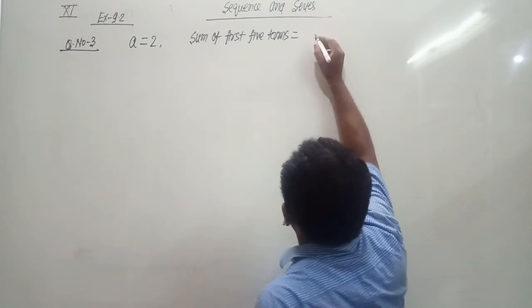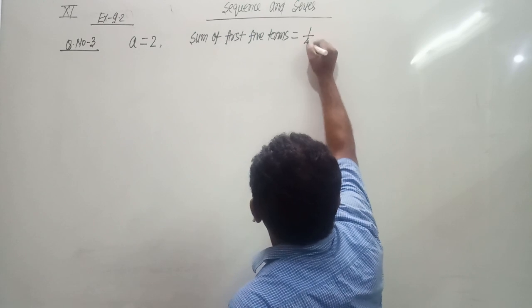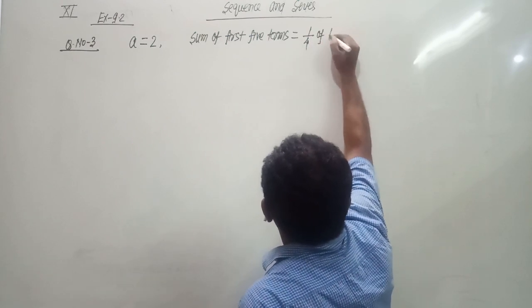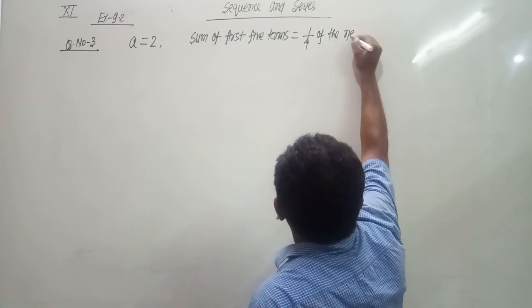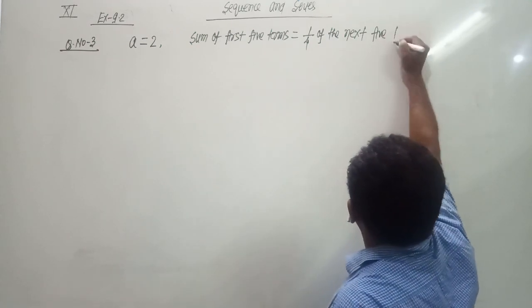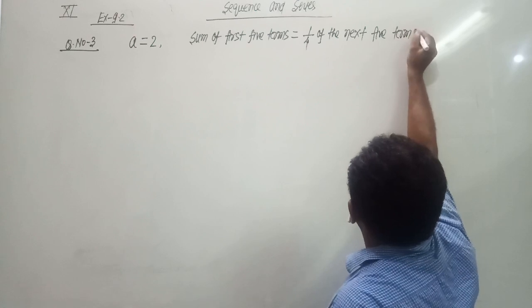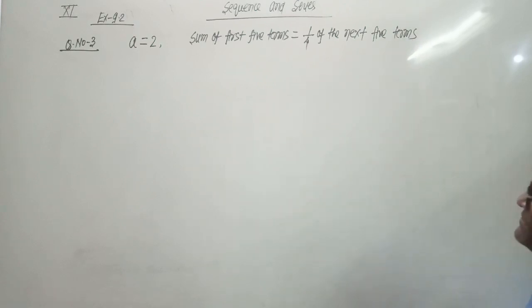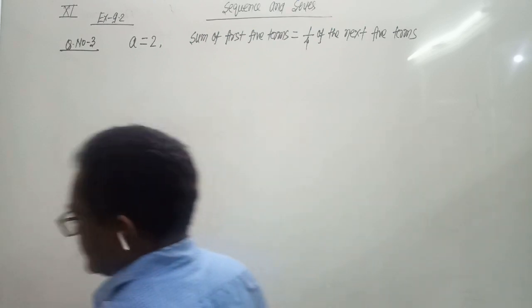Sum of the first 5 terms is equal to 1/4 of the next 5 terms.